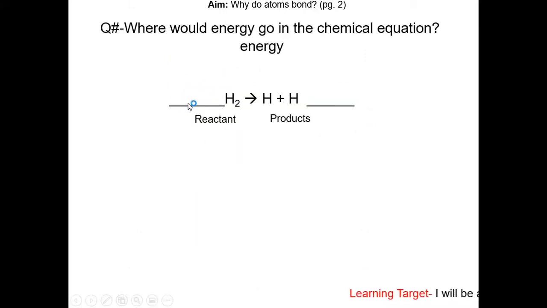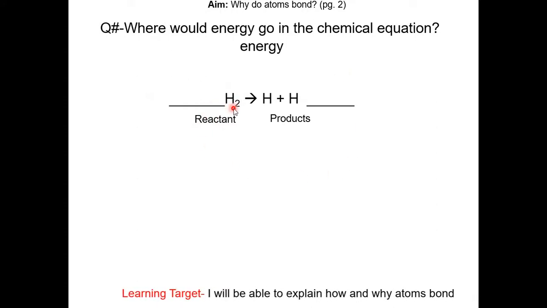Here is a chemical reaction showing the bond breaking of hydrogen gas. So where would energy go in the chemical reaction? Would you put it on the reactant side or product side? Since bond breaking is an endothermic process, you're absorbing energy, therefore energy should be on the reactant side.